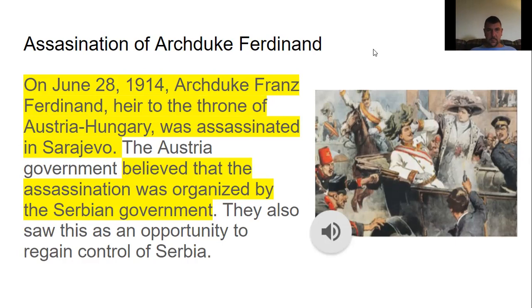Assassination of Archduke Ferdinand. On June 28, 1914, Archduke Franz Ferdinand, heir to the throne of Austria-Hungary, was assassinated in Sarajevo. The Austrian government believed the assassination was organized by the Serbian government. They also saw this as an opportunity to regain control of Serbia.